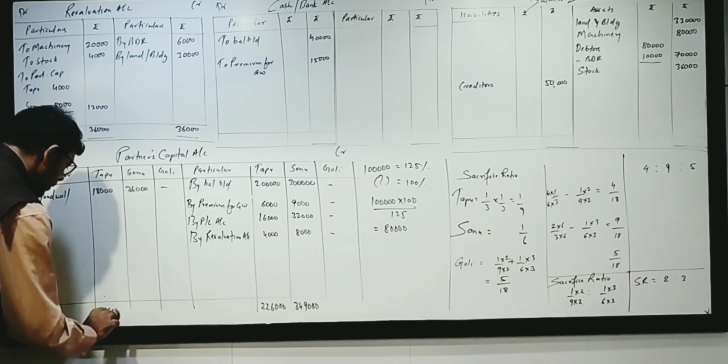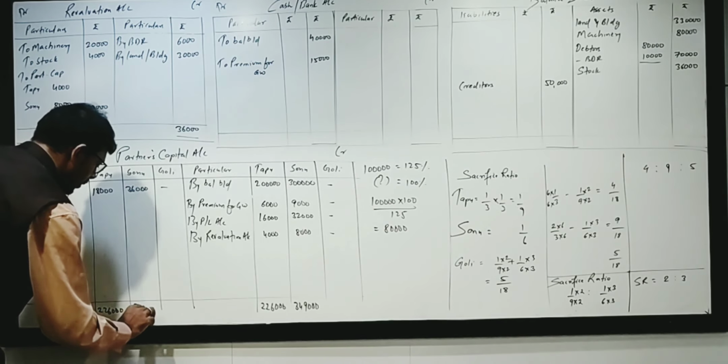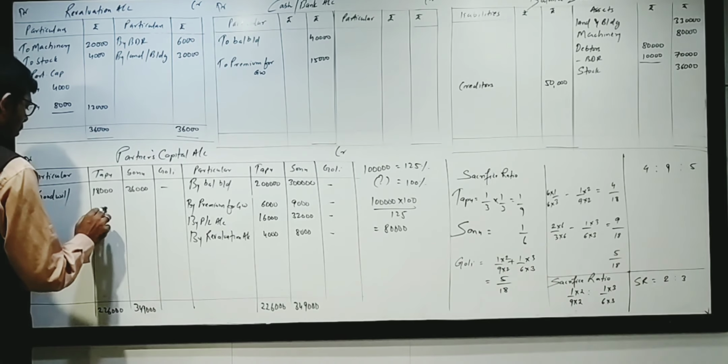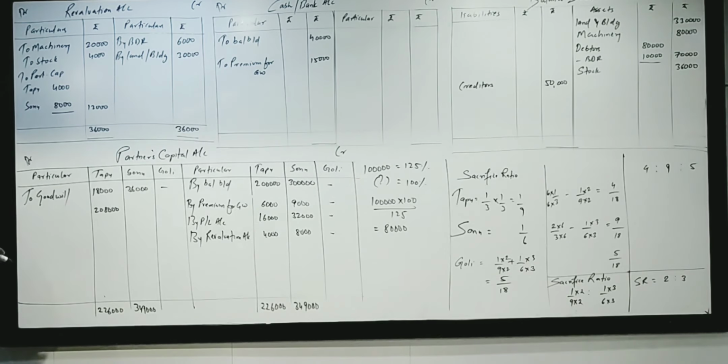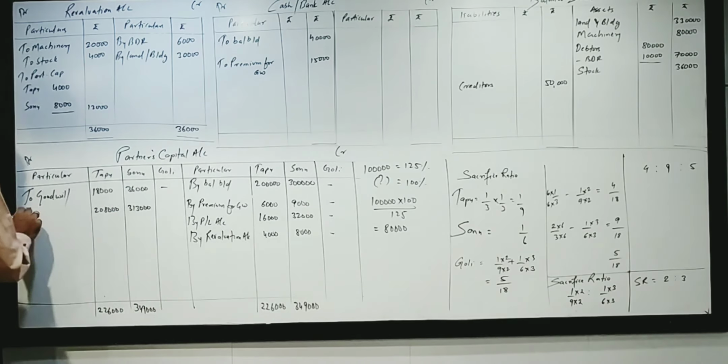2 lakh 26,000 and 3 lakh 49,000. Okay, from 2 lakh 26,000 we got to subtract 18,000. We will get the value as 2 lakh 8,000. From 3 lakh 49,000 we got to minus 36,000. We will get the value as 3 lakh 13,000. Okay, this is the balance carried down.